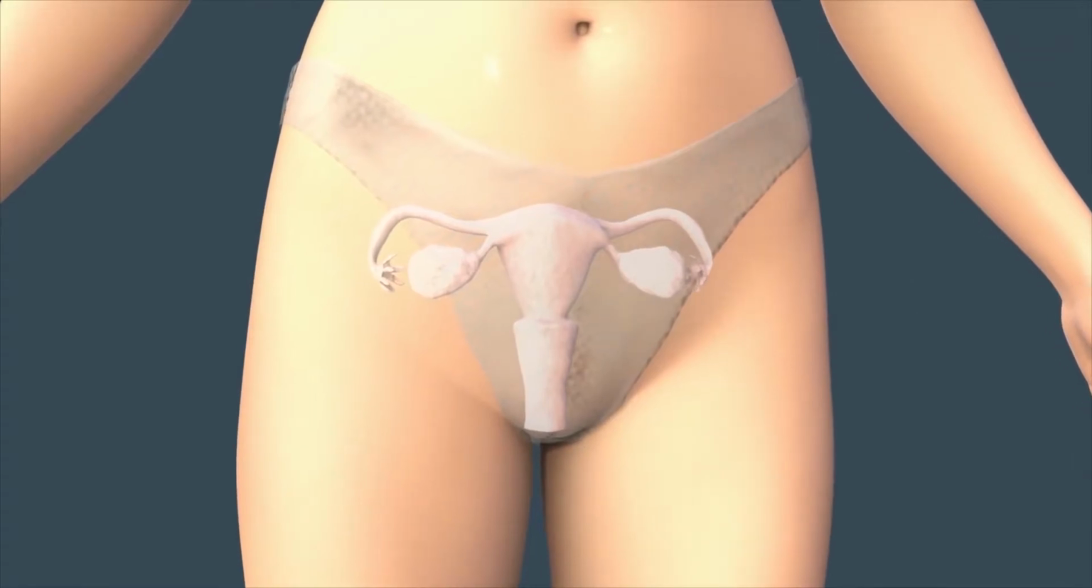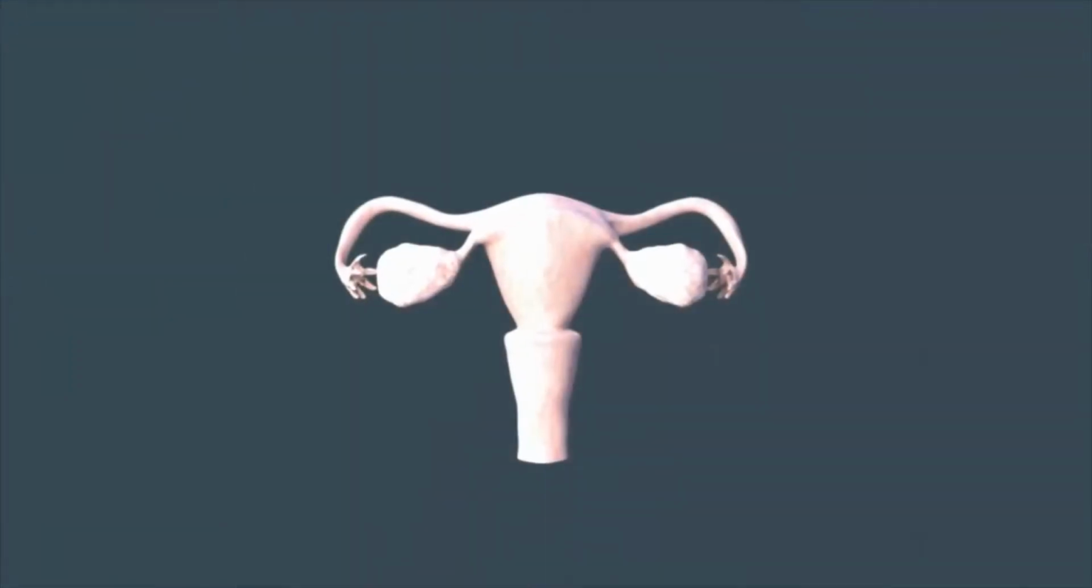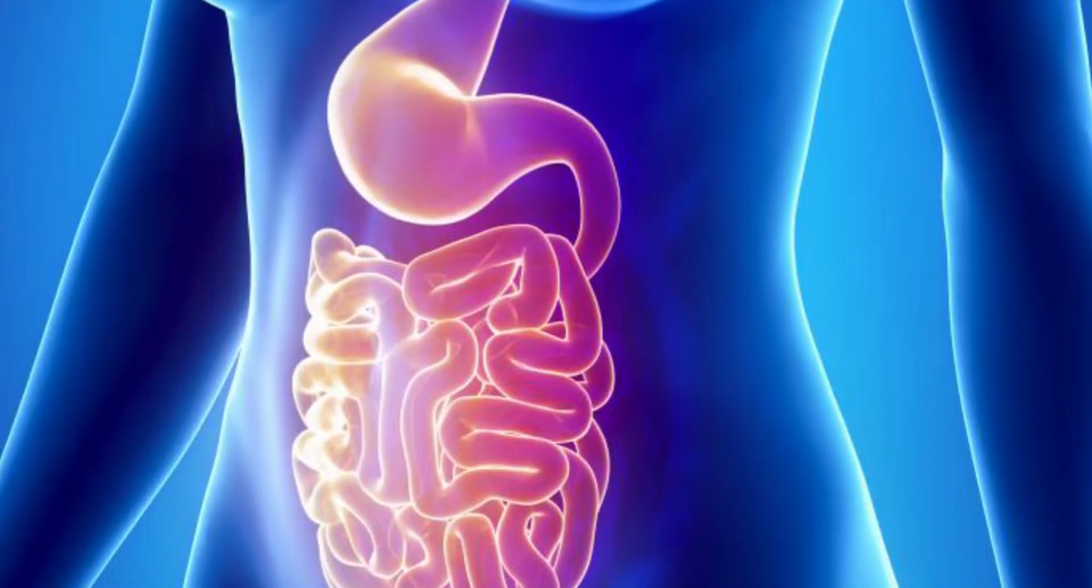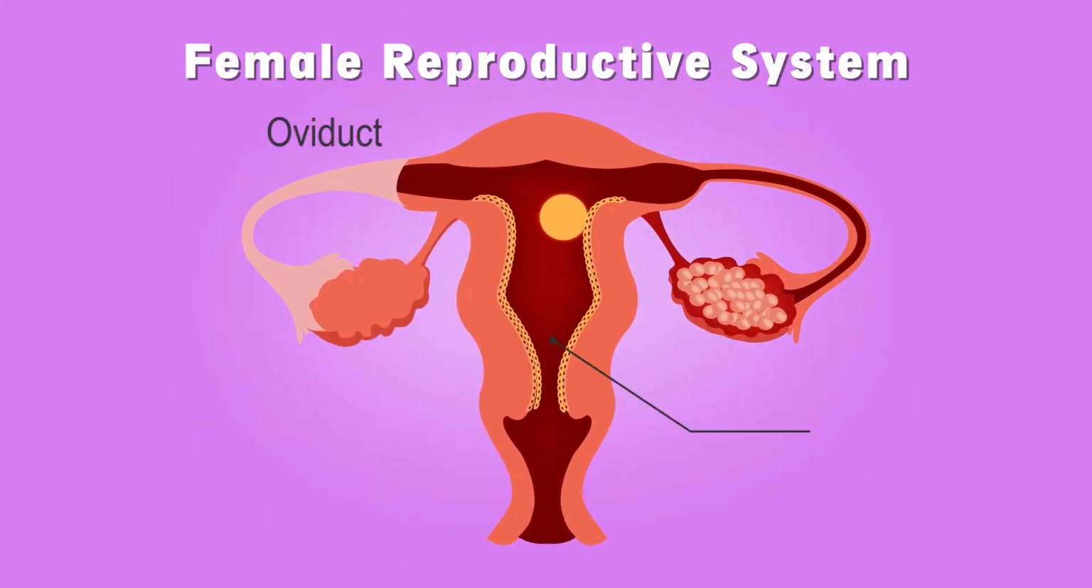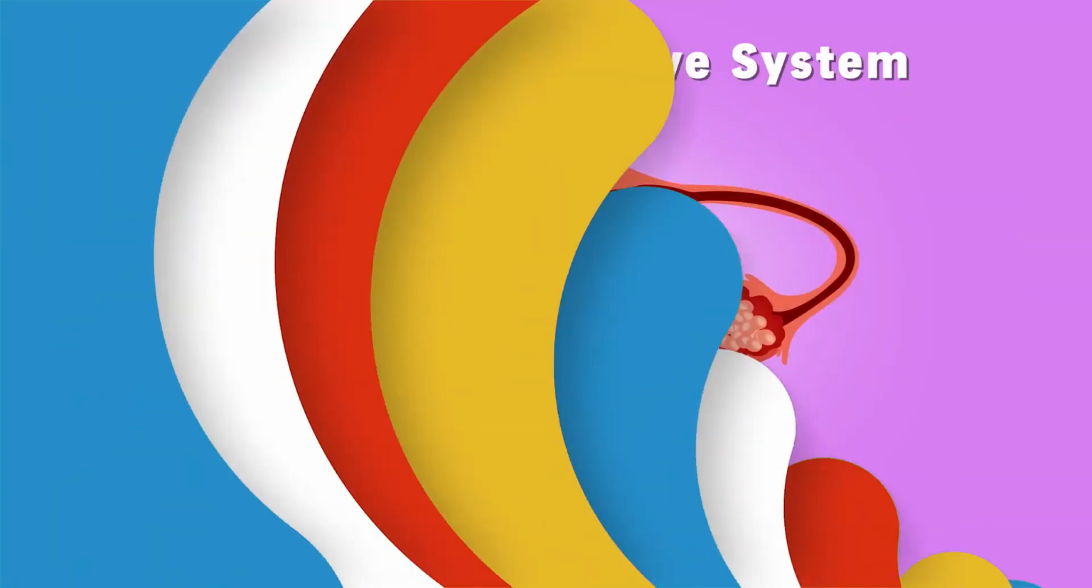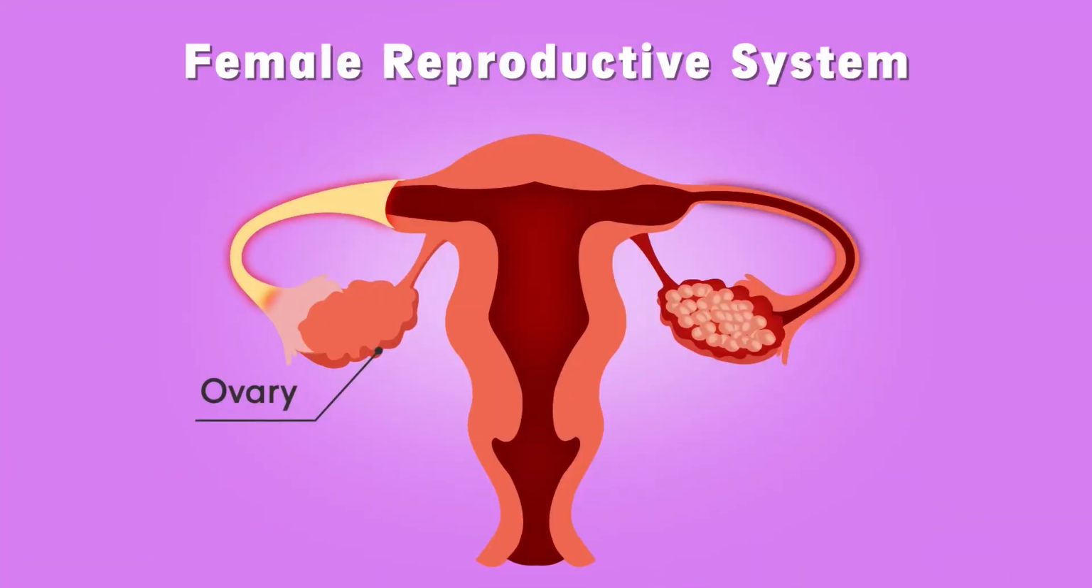In case of human beings, the female reproductive system is located in the abdominal region. It consists of a pair of ovaries, a pair of oviducts and a uterus. Let's talk about them in detail. First of all, let's talk about the pair of ovaries.